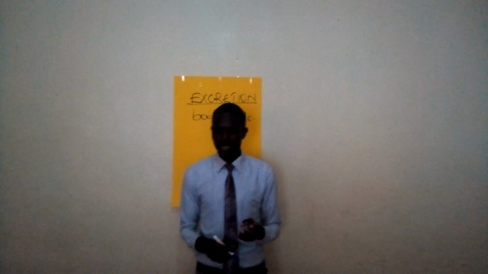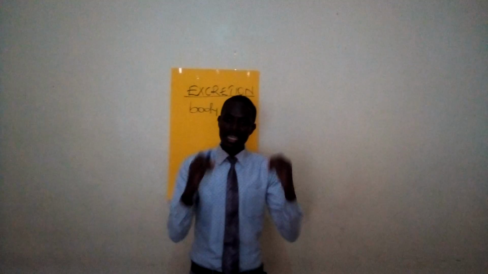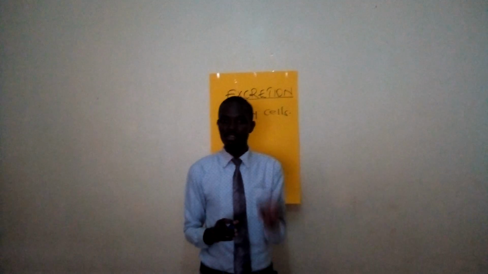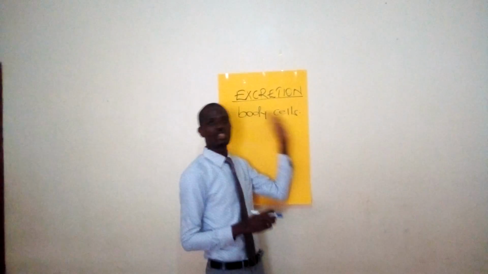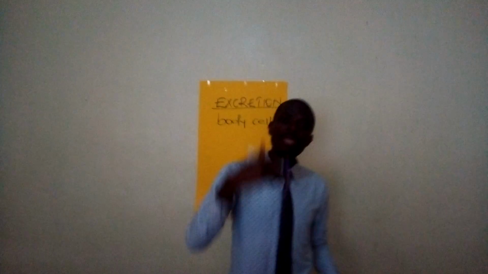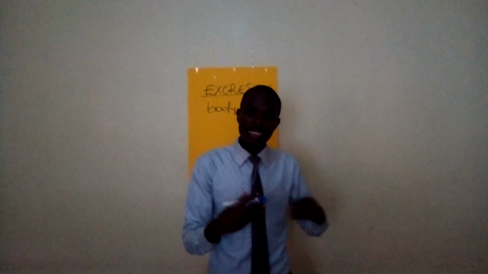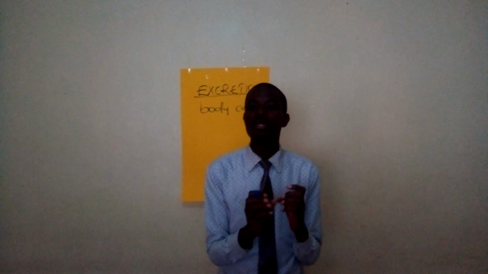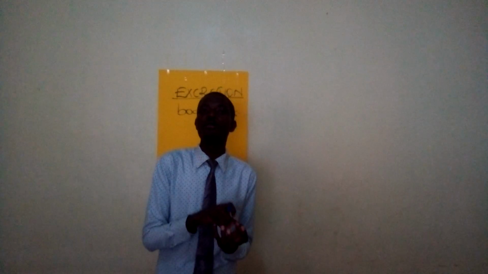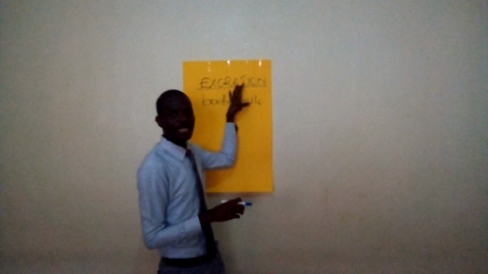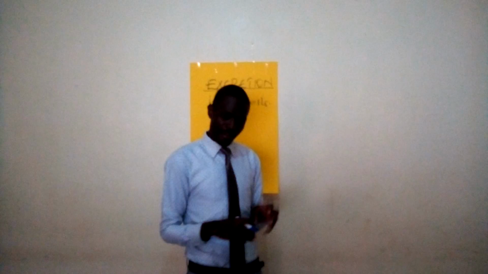If they are not good for the body, they have to be removed from the body, because if they are not removed, they become toxic. Even when they last long, still they become toxic and harmful, and that will mean they will have a negative effect on our bodies.